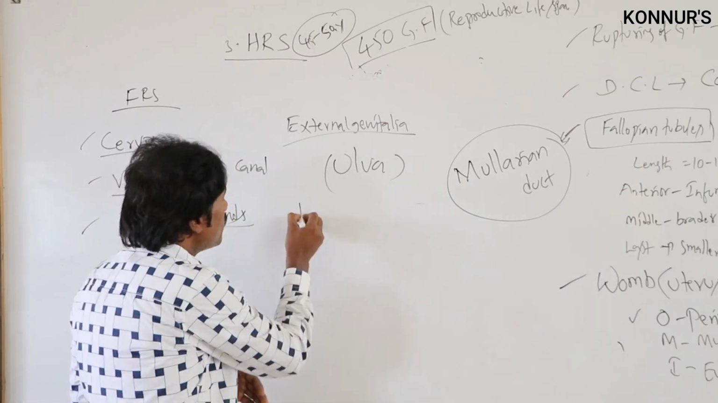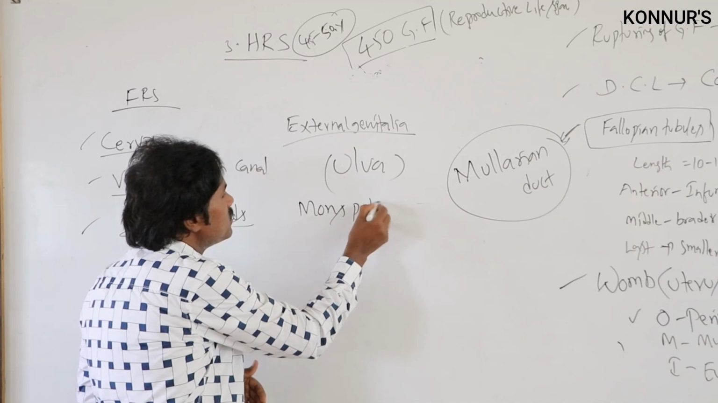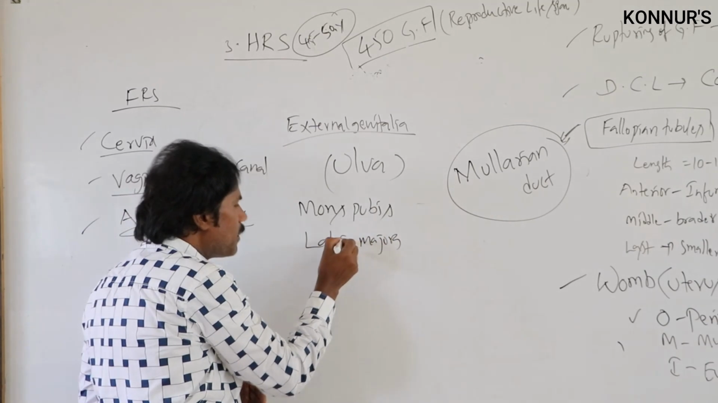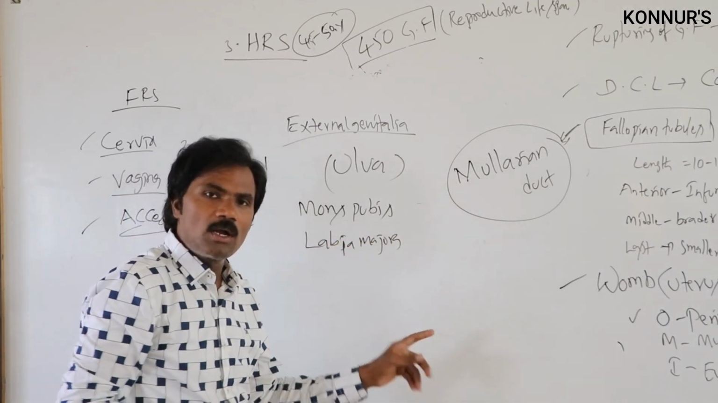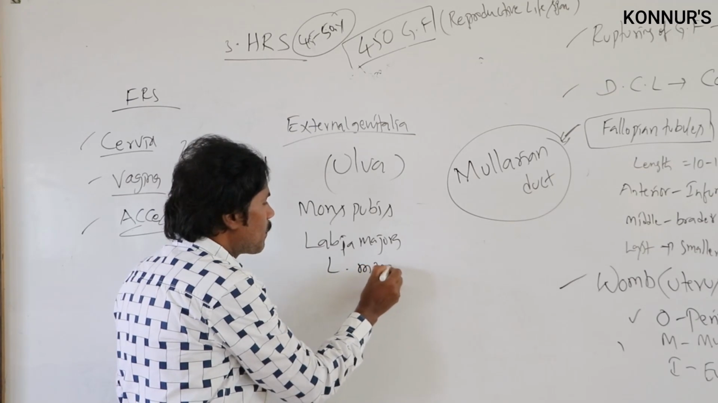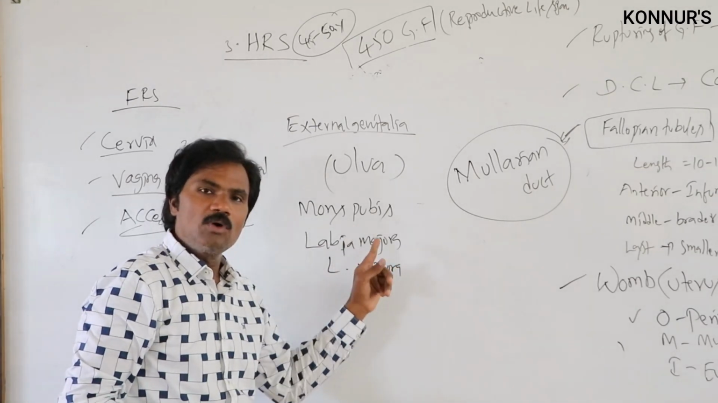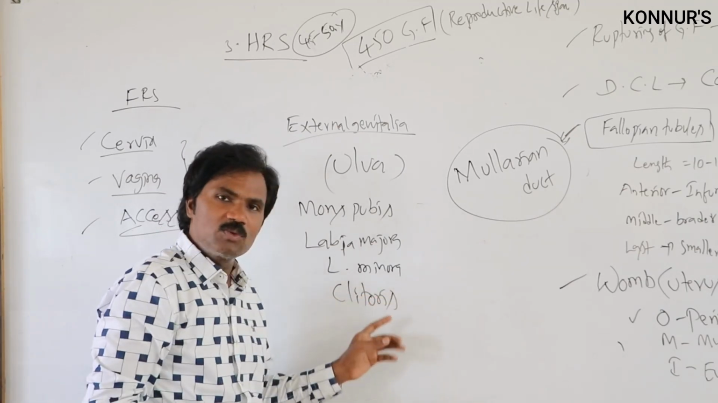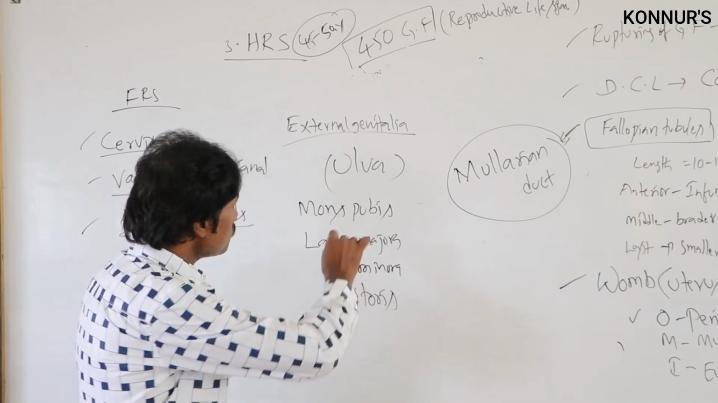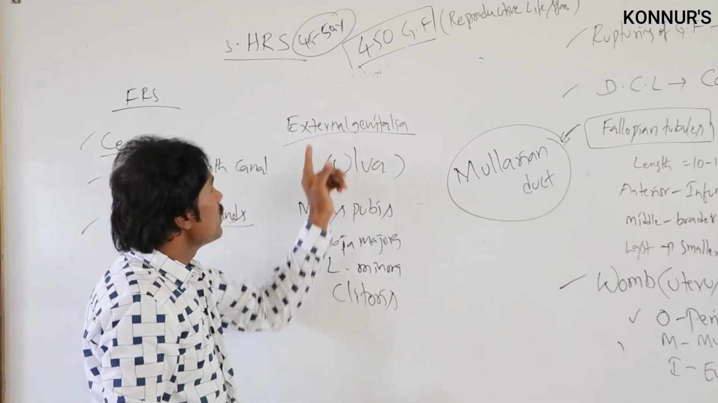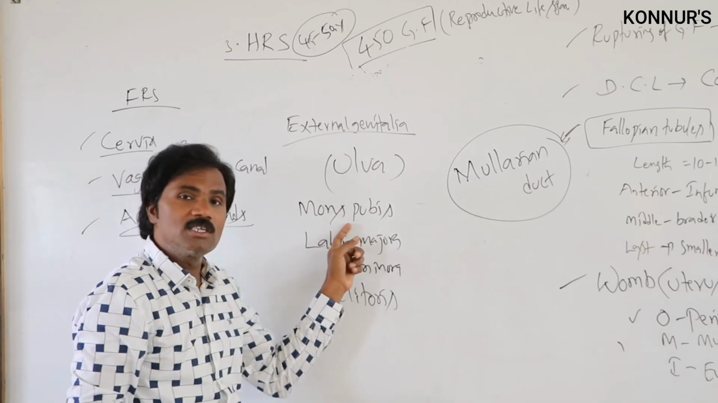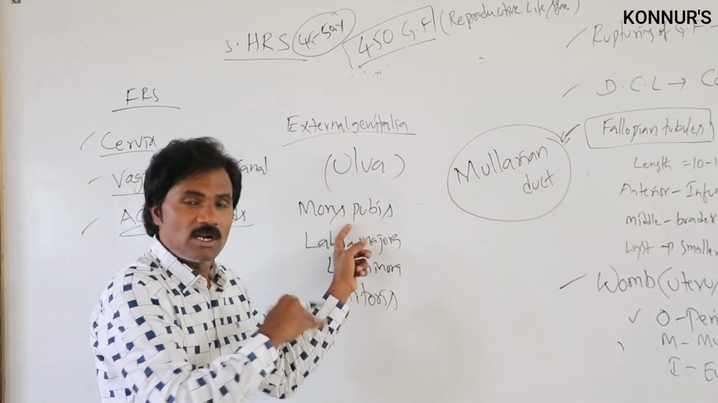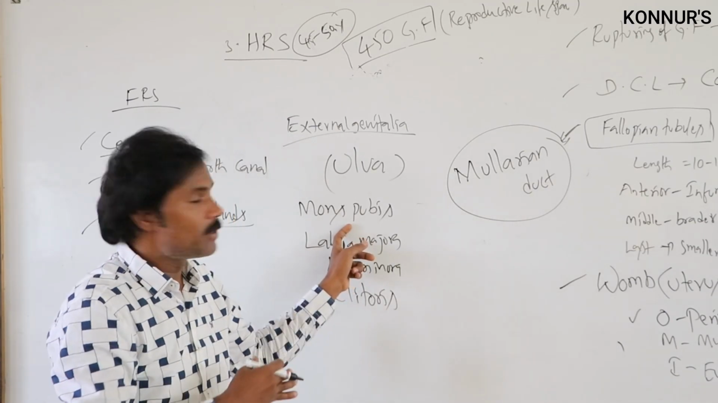Among these are the mons pubis, as well as the labia, that is labia majora as well as labia minora, as well as the clitoris. These are normally present in the external genitalia. In the mons pubis, the fleshy part, pubic hair will be present, starting from the puberty age.